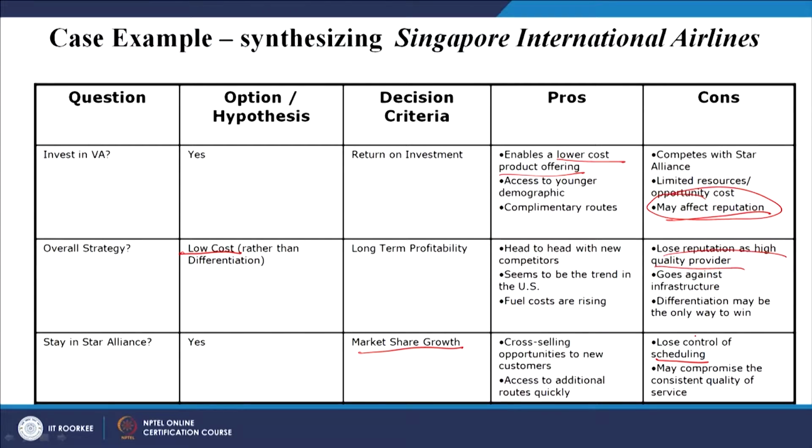What is important? Whenever we are talking about synthesizing of the case study, we have to identify the questions, that is whether we want to go or not, yes or no. Then options or hypotheses will be there, and on the basis of the options and hypotheses the decision criteria will be considered. When there are decision criteria there will be pros and cons, and on the basis of those pros and cons the decision will be taken.